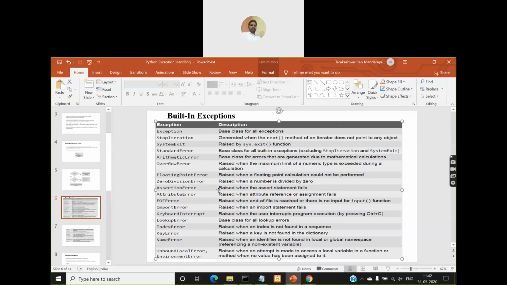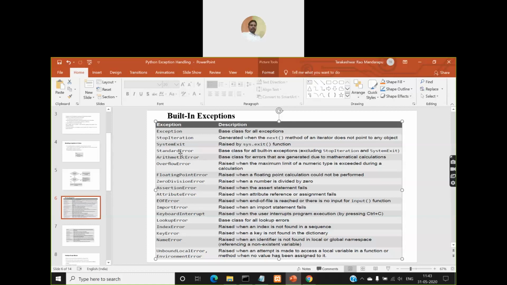We'll see the remaining ones, and we'll write some programs on a few of them, not all of them, because writing programs for all of these will take so much time, right? I'll show you fundamentally how to use these try and except blocks, and you must know which type of exception occurs and which exception class is to be used along with the except block. Then you will be able to write the program on your own. But first, practically you need to know how to do it with some examples. So I'll show you some examples, and then the remaining you can practice.